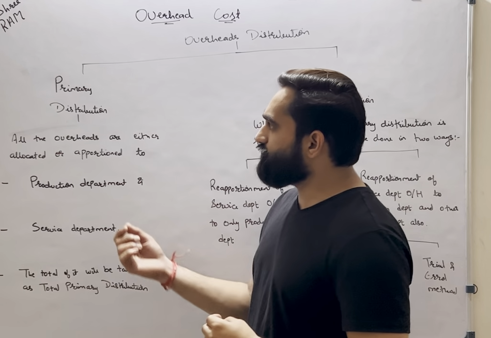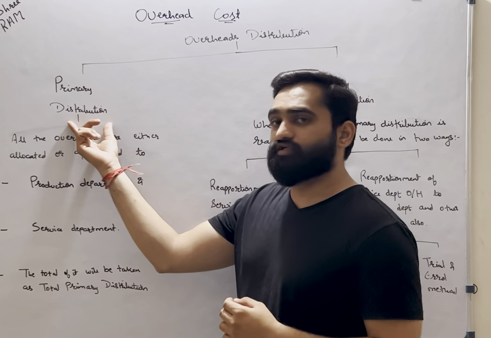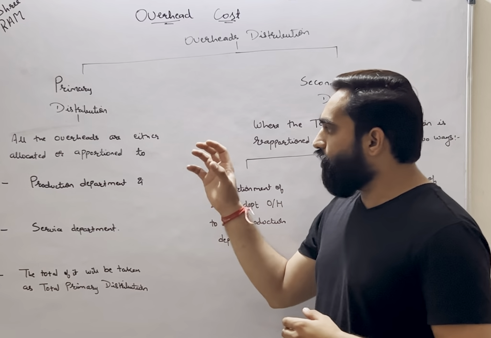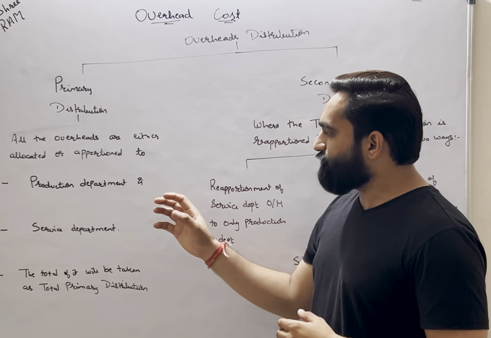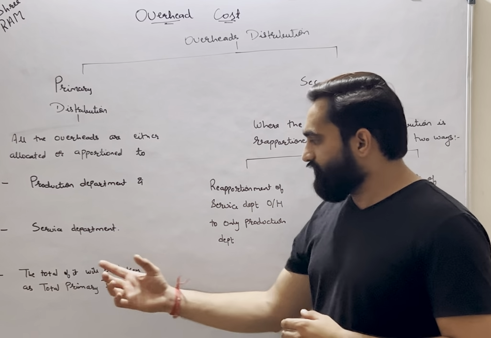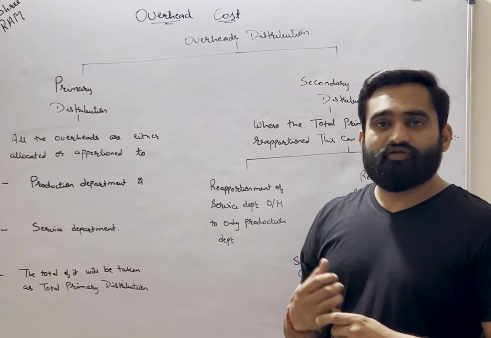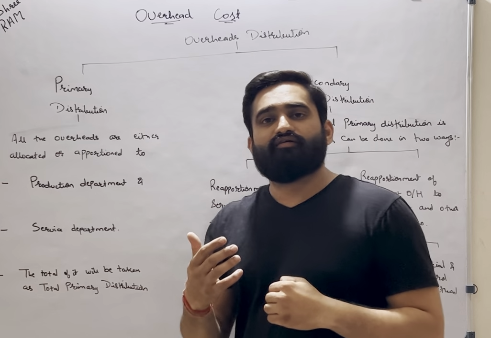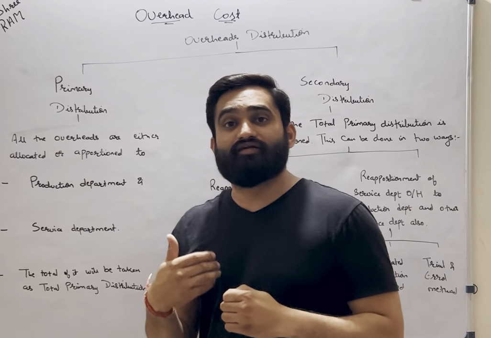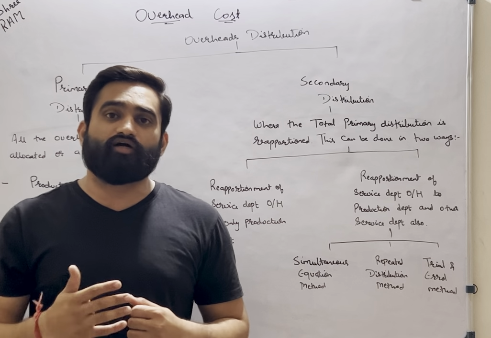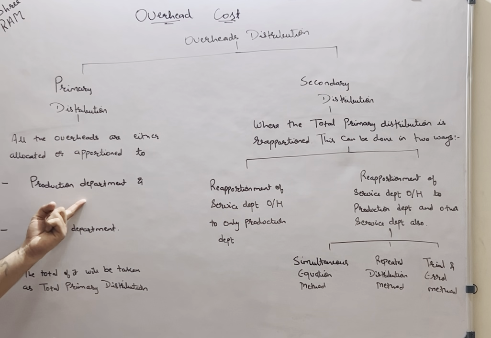The numerical questions which will be of primary distribution, what we do here, all the overheads are either allocated or apportioned to production department and service department, and the total of it will be taken as total primary distribution. So what will happen here, you will be given certain overheads and certain direct expenses as well. Now you are supposed to either allocate it or apportion it into the various production departments given.